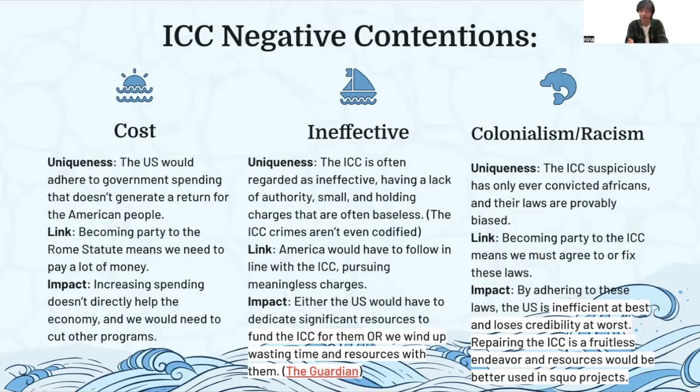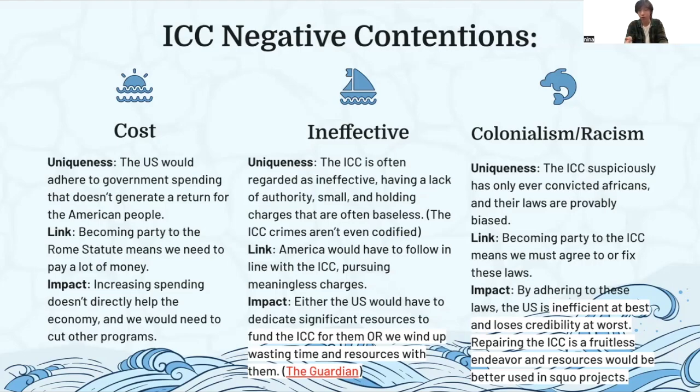And then the second thing is ineffectiveness. The ICC has often been regarded as ineffective, having a lack of authority, being small and holding charges that are often baseless. In other words, the ICC is not actually a very well regulated or enforced system. The ICC crimes aren't even codified; they're kind of wishy-washy. So the link is America would have to follow in line with the ICC, pursuing meaningless charges. The impact is clear. Either the U.S. would have to dedicate significant resources to fix the ICC for them, or we wind up wasting time and resources with them. There's a Guardian article that'll be in the slides when we put them out that you can look into for more evidence regarding the ICC being worthless.